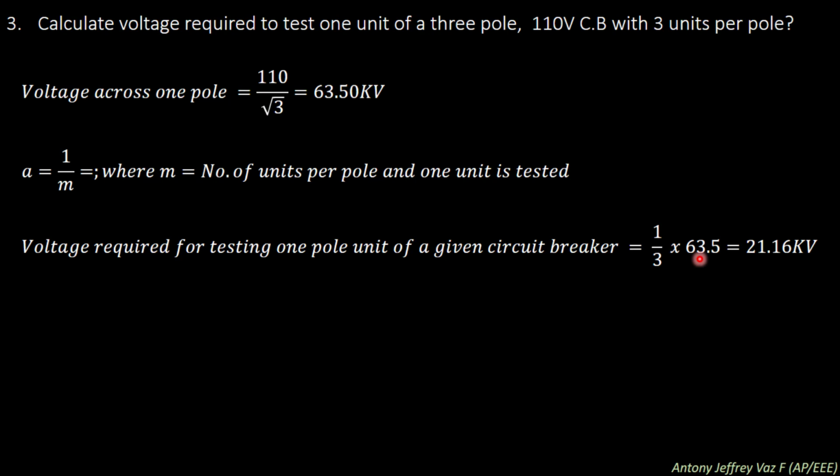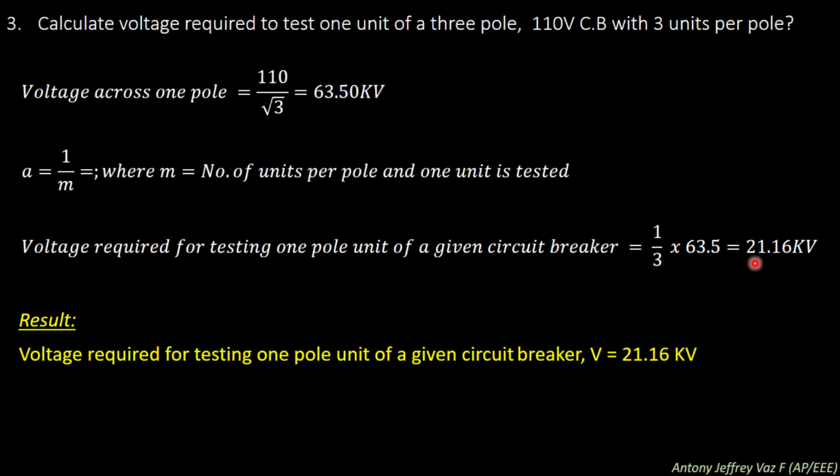We can directly substitute it, and we find the voltage required for testing 1 pole unit of the given circuit breaker is 21.16 kilovolt. So the result is the voltage required is 21.16 kilovolt.